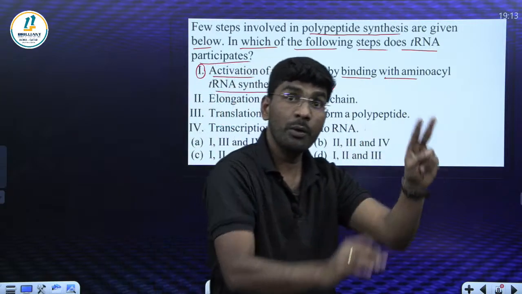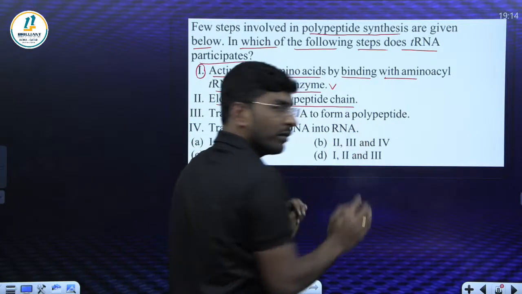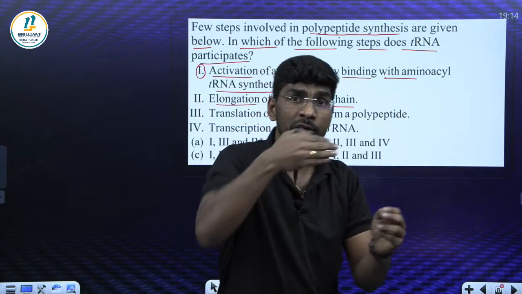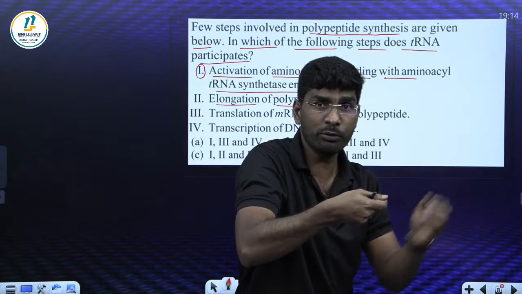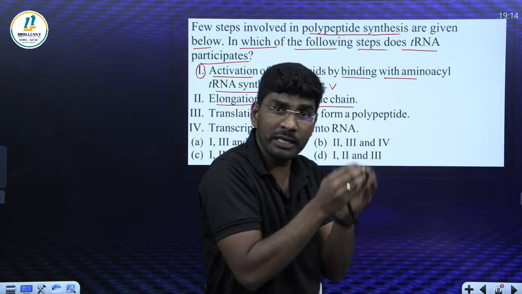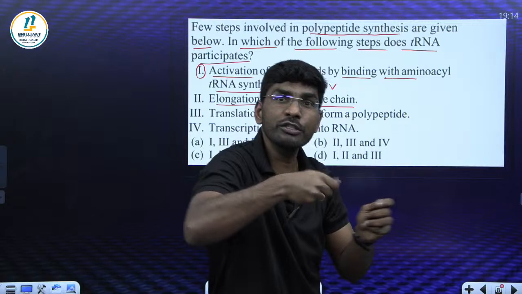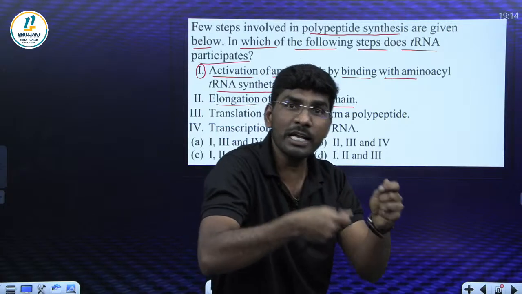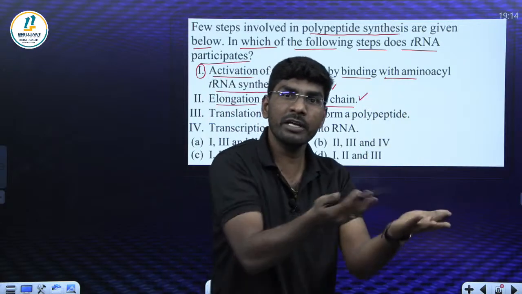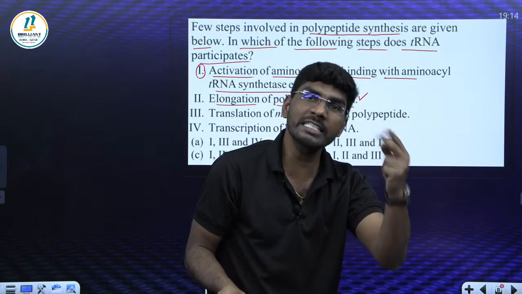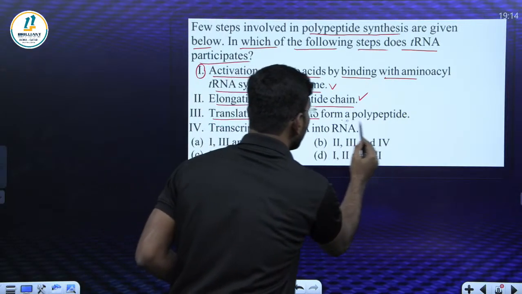tRNA will be involved. What about option 2? Elongation of polypeptide. What does elongation of polypeptide mean? The first codon is over, that means AUG, the start codon. So for the start codon a particular tRNA brings that amino acid. Next, a different tRNA will bring the next amino acid. Next. So this is called the elongation process. For this elongation process also we need tRNA. Yes or no? Then who will bring the amino acids? If tRNA is not required, then who will bring the amino acid? In the second step also tRNA is required. Next, translation of mRNA to form polypeptide.